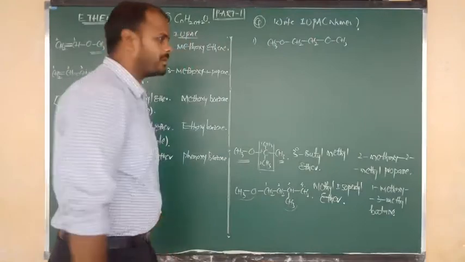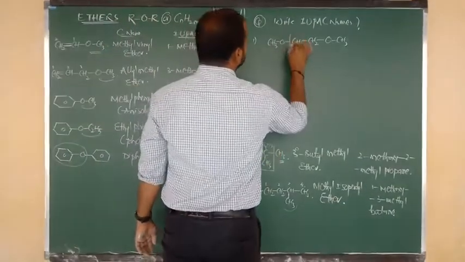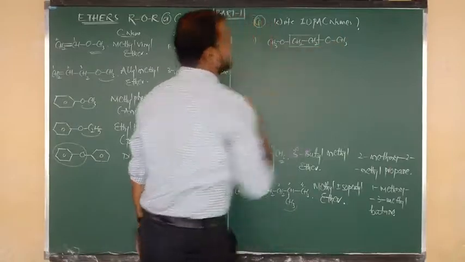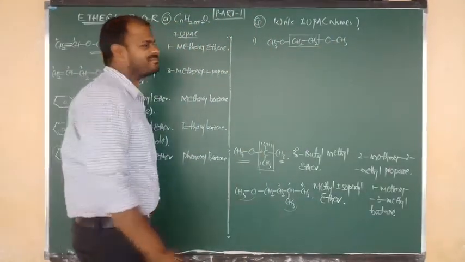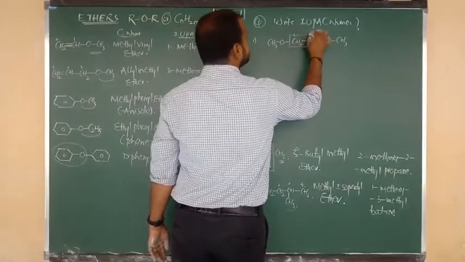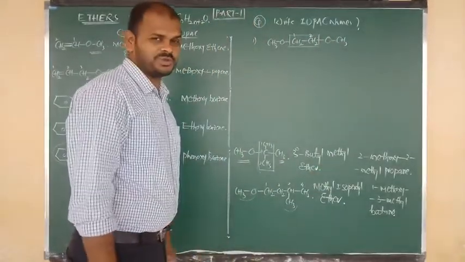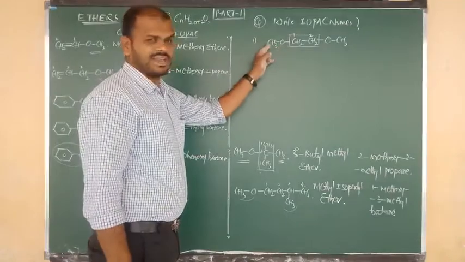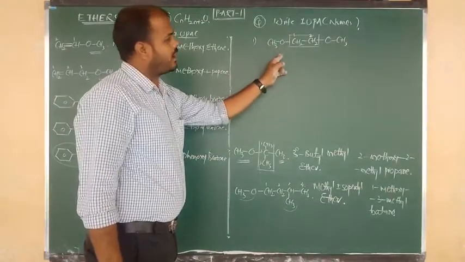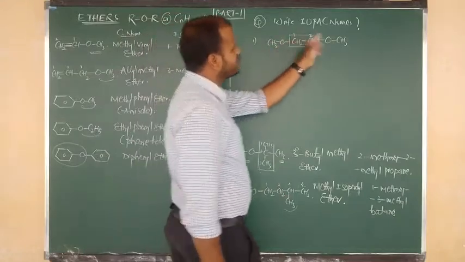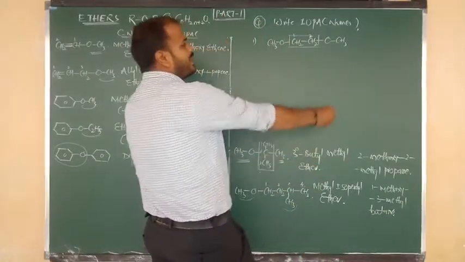Understood, beta? Good. Now this is going to act as the main chain, or we can say the root. So denote this as carbon number 1, and the other as carbon number 2. One is connected to a methoxy side chain, and the other is also connected to a methoxy side chain. So what will be the IUPAC name?